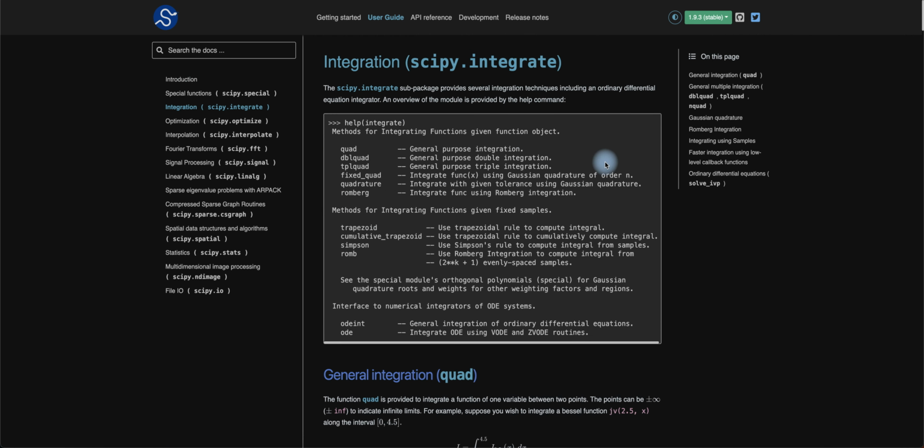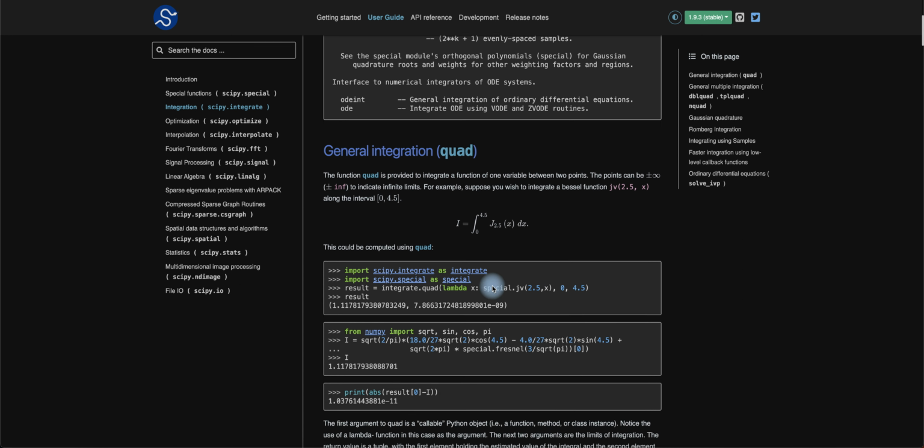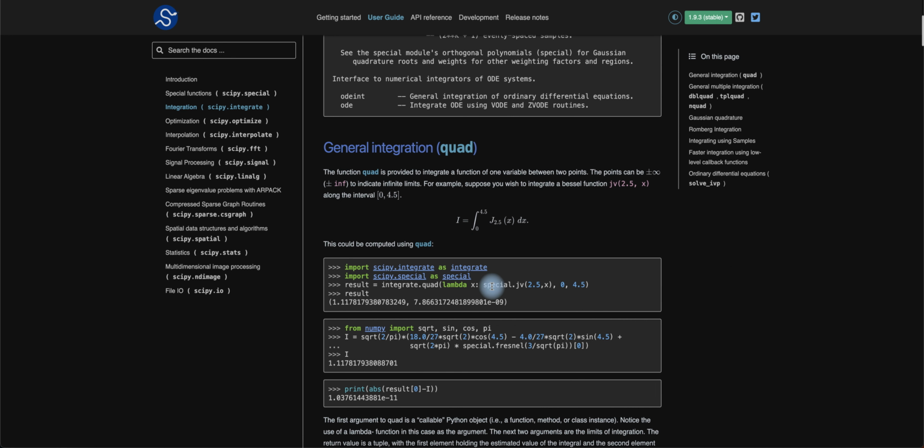Same thing here. We've got an integrate package where you see certain numbers. You have integrate quad, double quad, triple quad, fixed quad, quadrature when it comes to the Gaussian formulas, as well as Romberg integration, trapezoidal rules, cumulative trapezoidal rules to deal with computing integrals, Simpson and Romb. ODE integrals deal with ordinary differential equations, and ODE basically means integrating over an ordinary differential equation, which deals with the Vode and Z-Vode routines. So quad has this stuff that deals with simple integration, which they will discuss there, and you see the code down below.